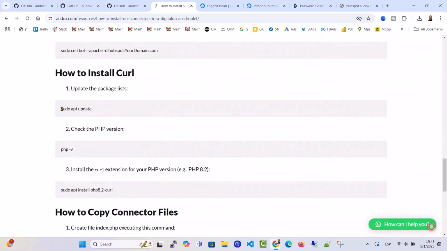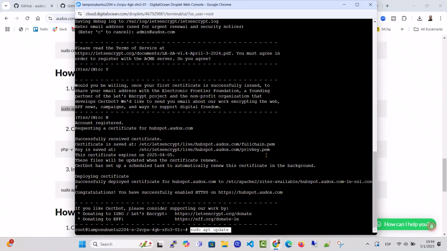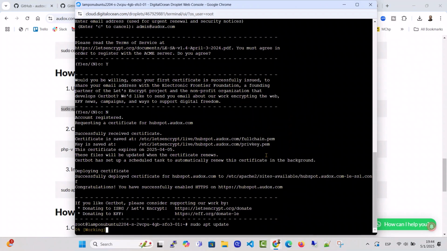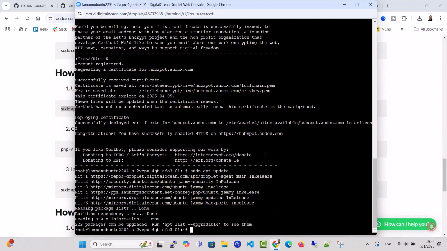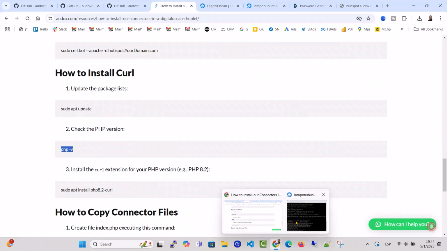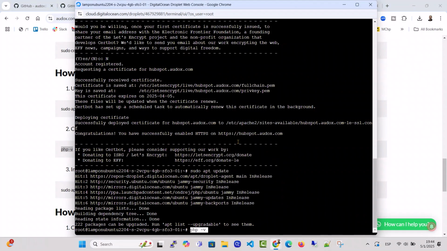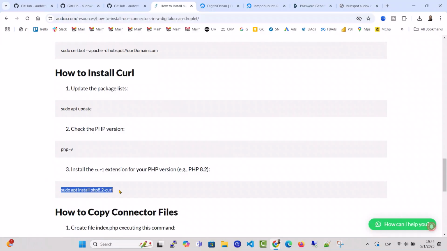To install PHP curl, follow these steps. Update the package list. Check the PHP version. Install PHP curl for your PHP version.